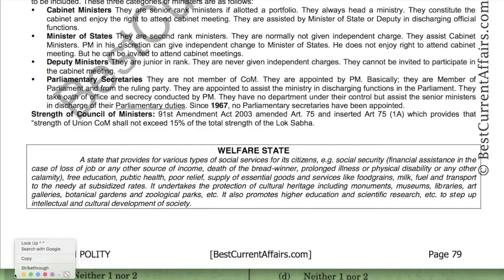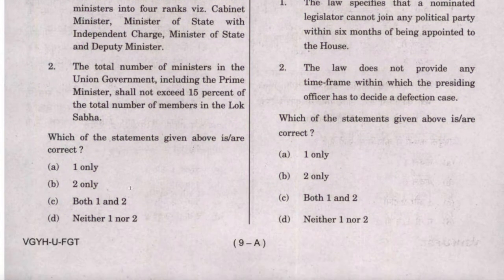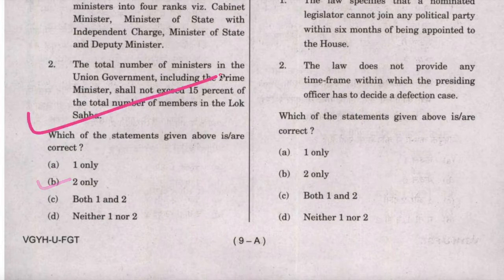Therefore, statement 1 is wrong, 2 is correct. B is the answer and the question is solved from our Indian Polity booklet.